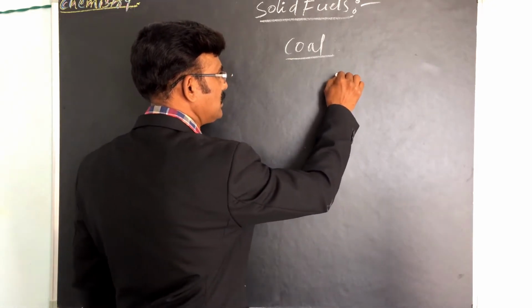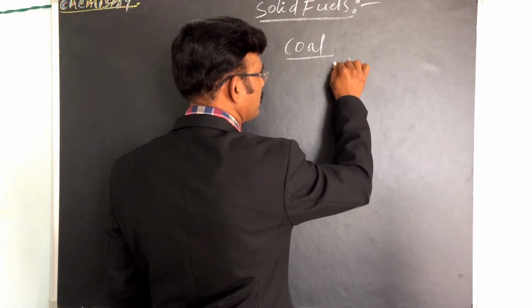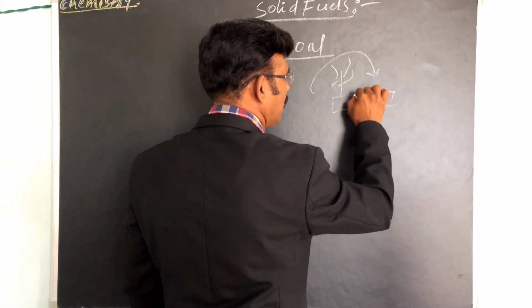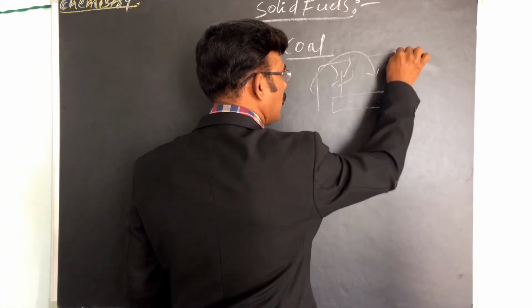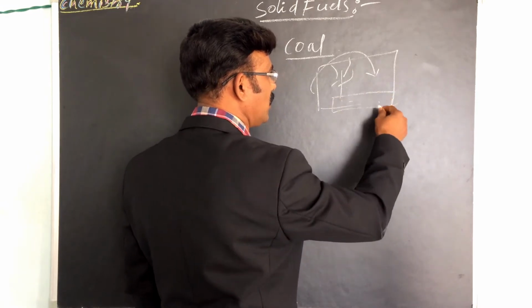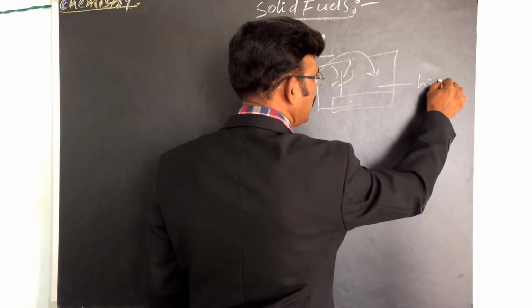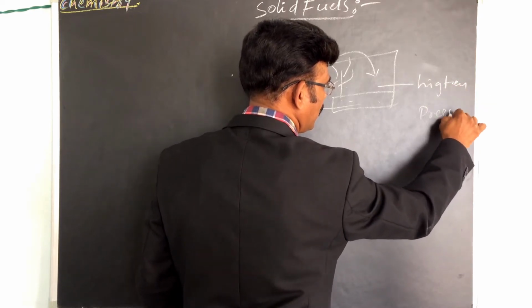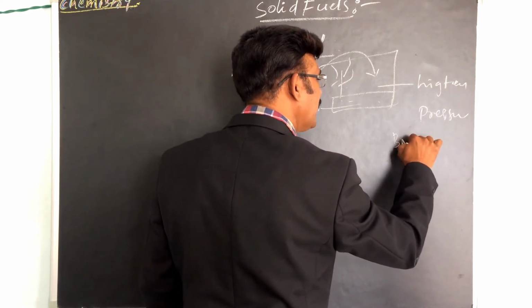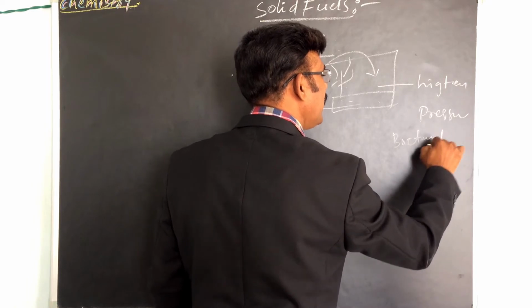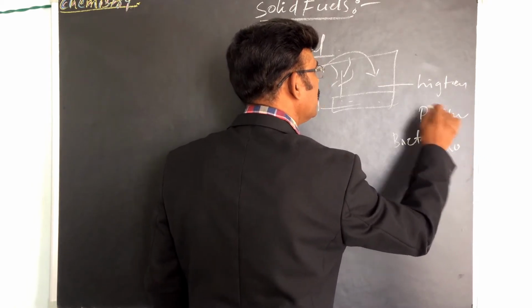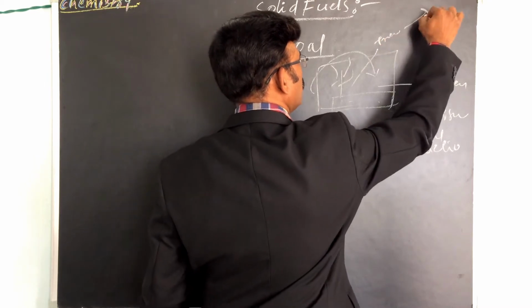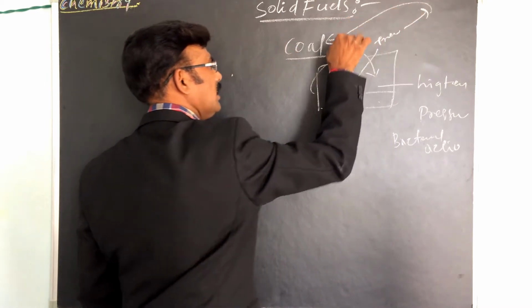Thousands of years, trees buried when an earthquake occurs, high temperature, pressure and bacterial action. Then the trees converted into coal.